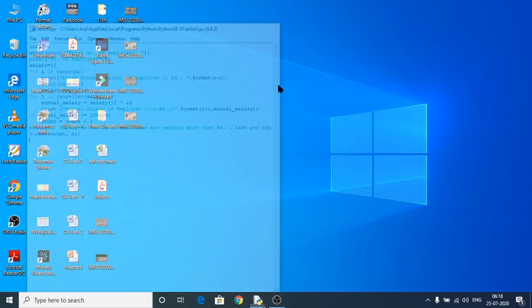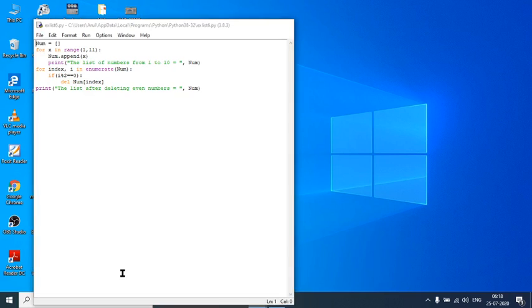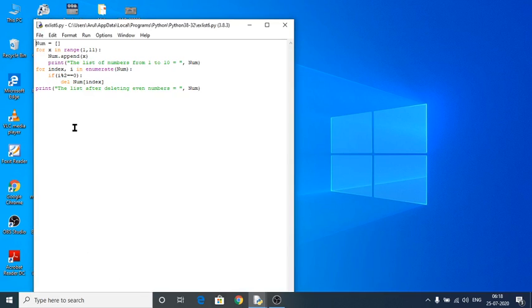So next, let me execute this one. And this one is for, from the list of numbers, deleting the even numbers, and what odd numbers are left. That is the result of this program. num is my empty list, for x in range, my range is from 1 to 11.